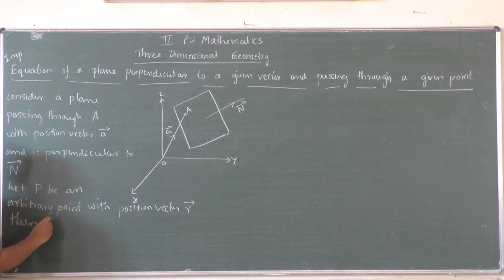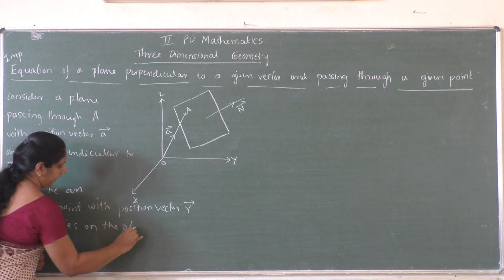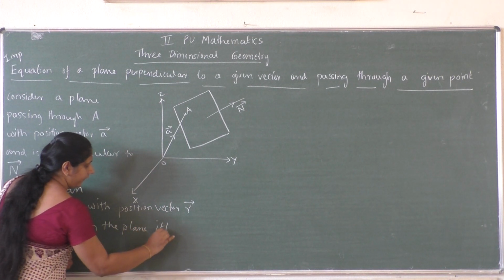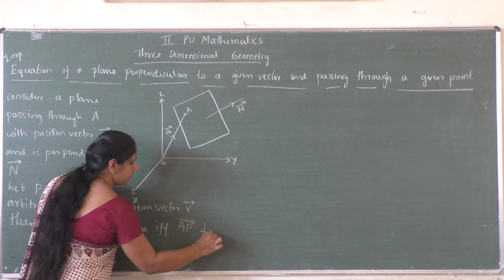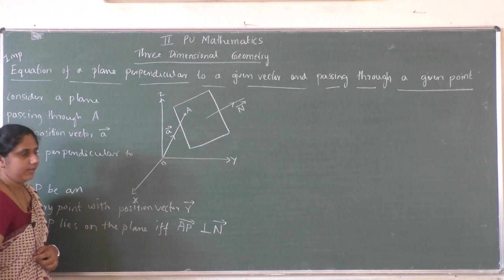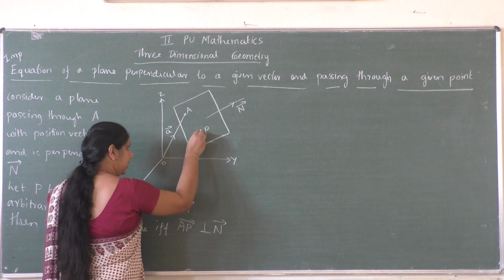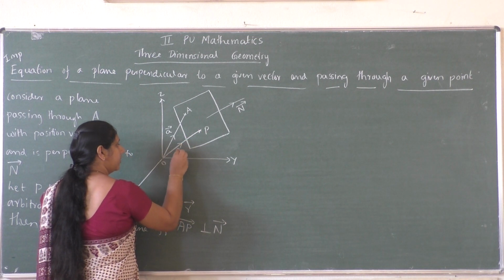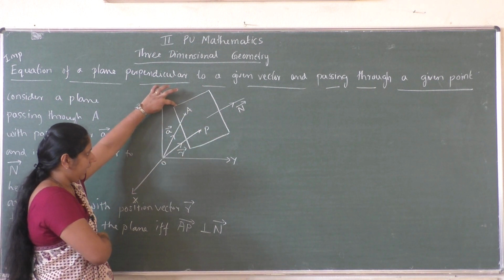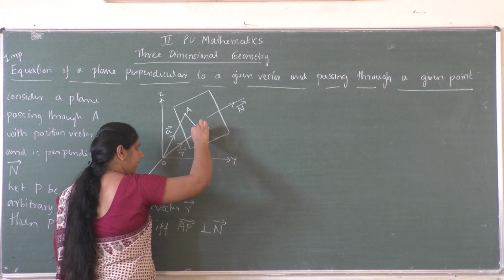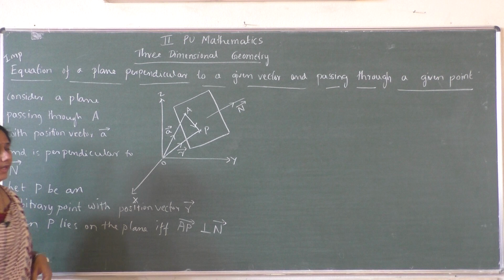Then P lies on the plane if and only if, what is the condition? AP vector is perpendicular to capital N vector. So I will take an arbitrary point P with the position vector R vector, and this P lies on the plane if and only if this vector AP is perpendicular to N vector.